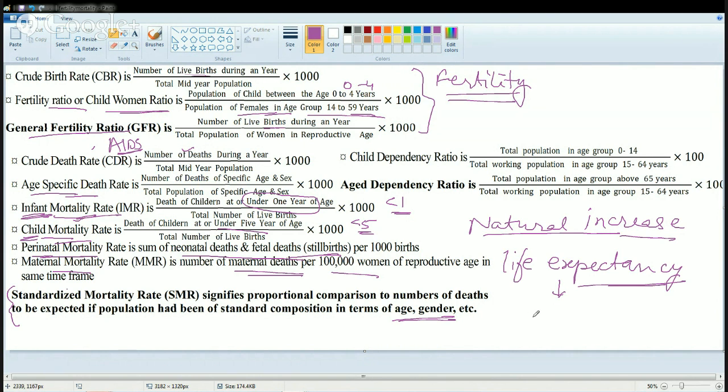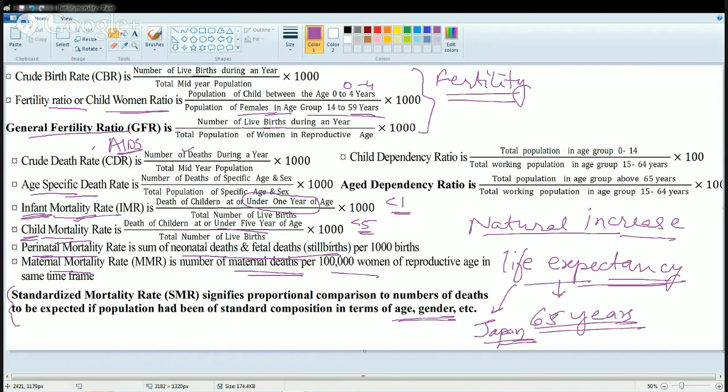So if I say life expectancy in India presently is say 65 years, that means a baby born in India is assumed to have an average life expectancy of 65 years. So that is the basic concept of life expectancy. Life expectancy is highest for Japan, and in developed countries it's more.